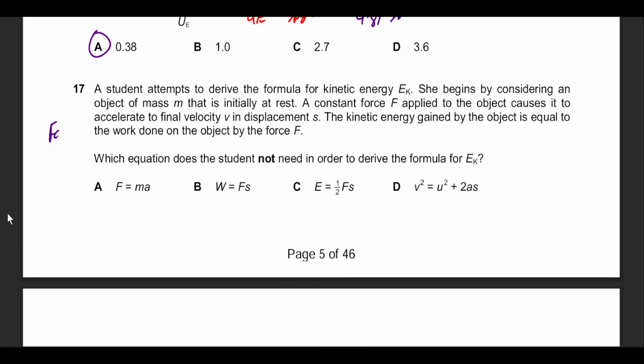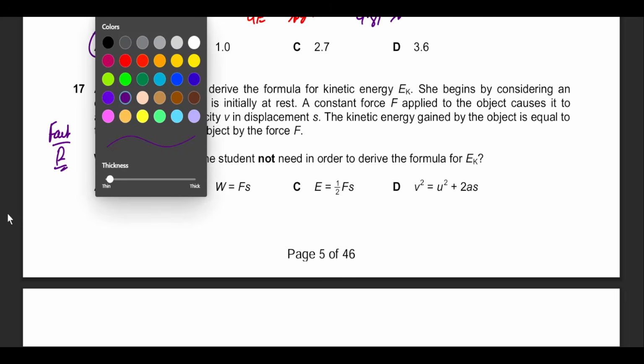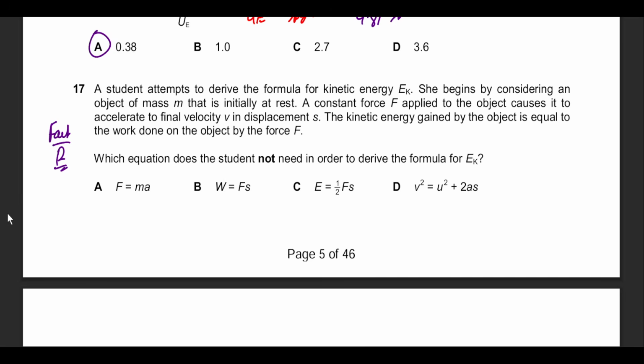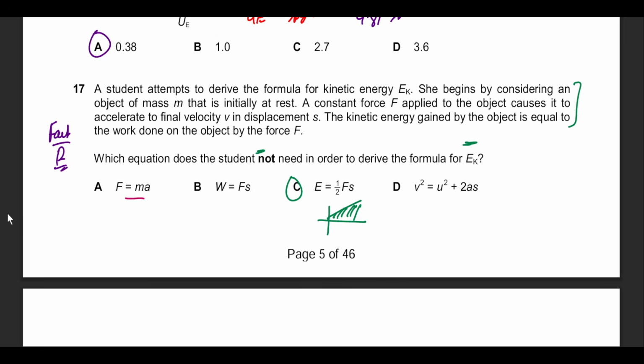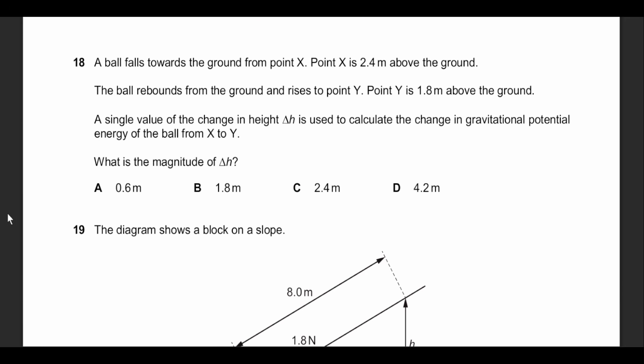Question number 17 is a fact-based question. It's a repeated question. They've asked this question many times in past papers, and this is how we derive the formula for kinetic energy. You can read the question all you want, but you know for a fact that option C is not needed. Why? Because this is the energy for elastic deformation, half force into distance, as the area under the graph. We're only going to be using these three equations to get to the equation of kinetic energy, and you can watch another lecture where I have derived this equation. So I'm not wasting time on this question. It's very easy. You can also find this online.